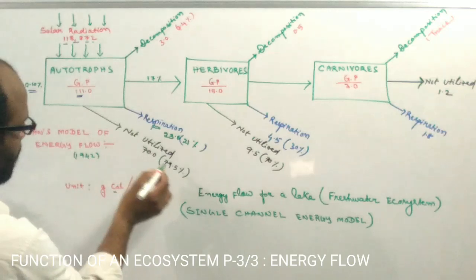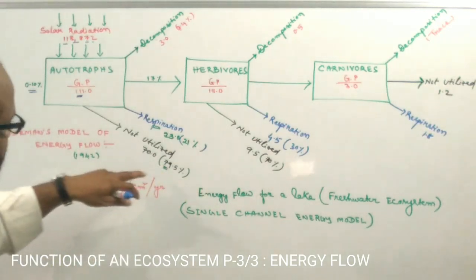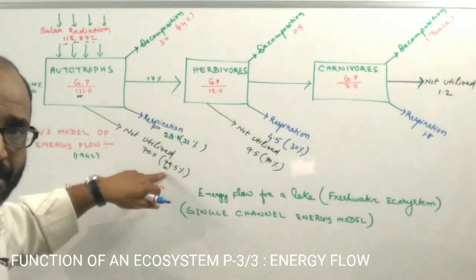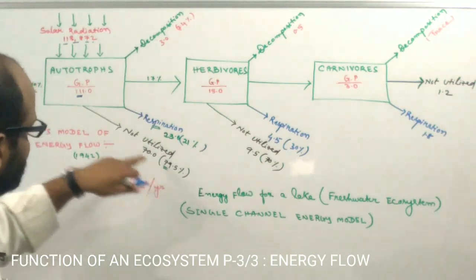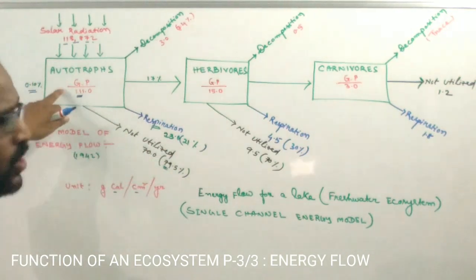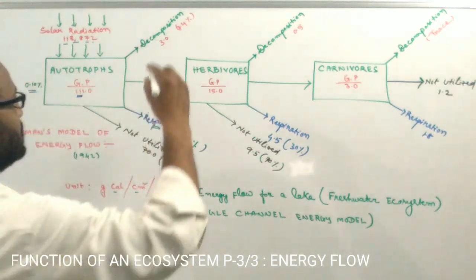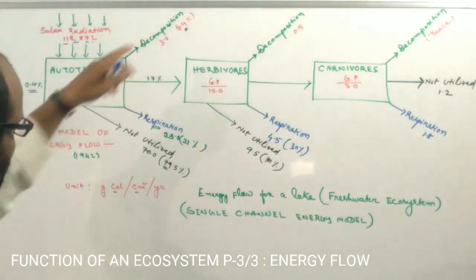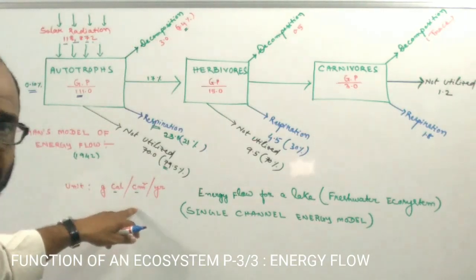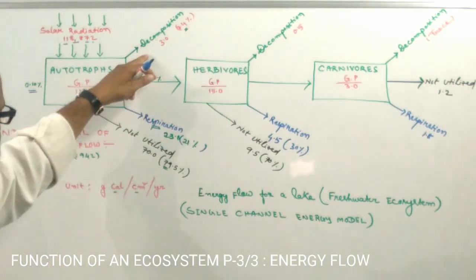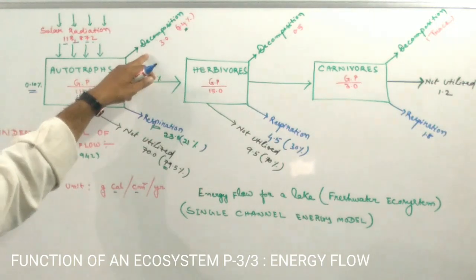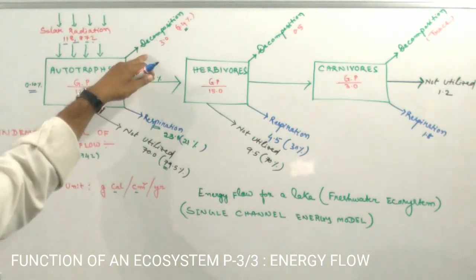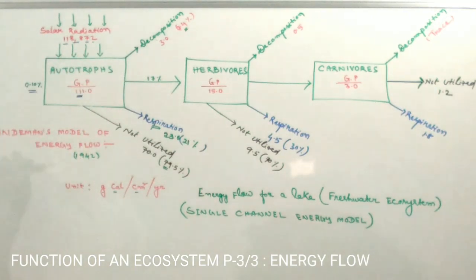And about 79.5% is actually not utilized by the autotrophs, and 3.4%, or 3 gram calorie per cm square per year of energy, is utilized in decomposition, or such an amount of energy is actually decomposed by the decomposers.